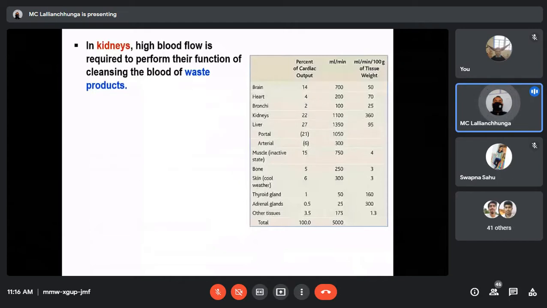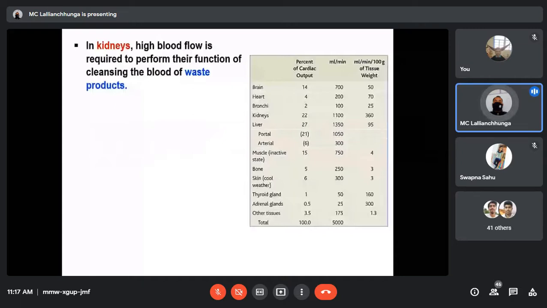You know very well that when the blood is passing through the kidney, a large amount of plasma is filtered from the glomerulus into the Bowman's capsule. This filtrate is not available for metabolism in the cells of the kidney, but it is a very high amount of blood, which is important for filtration so that waste products can be removed from the body.